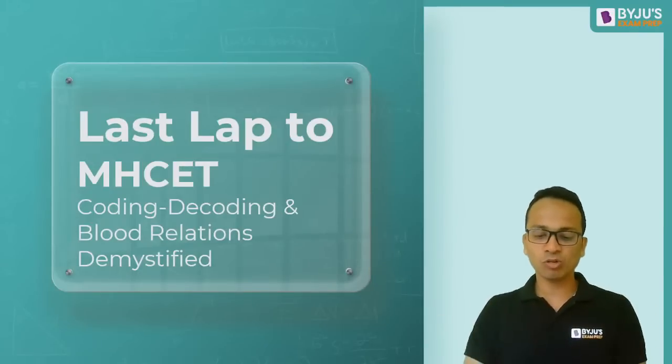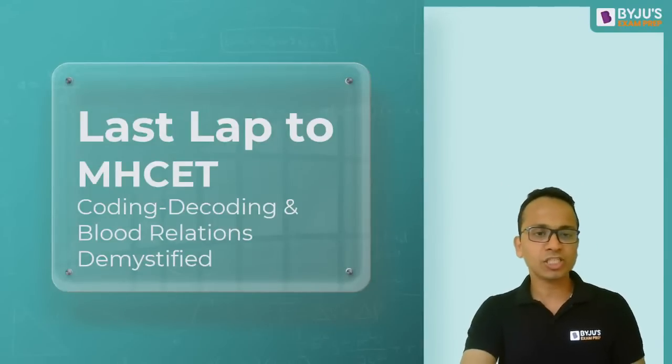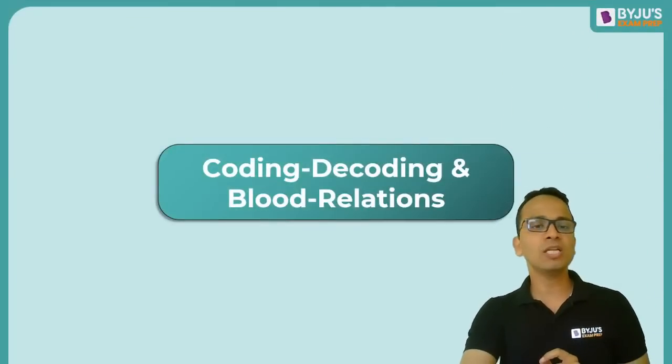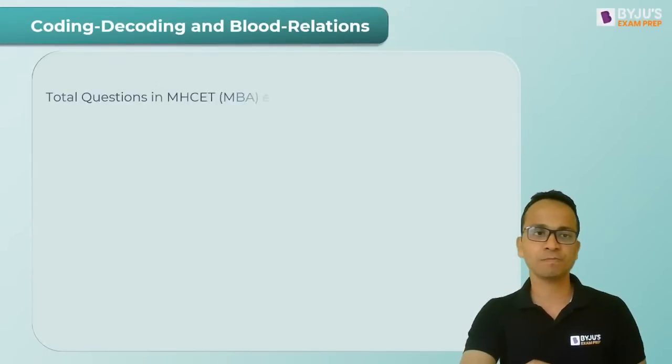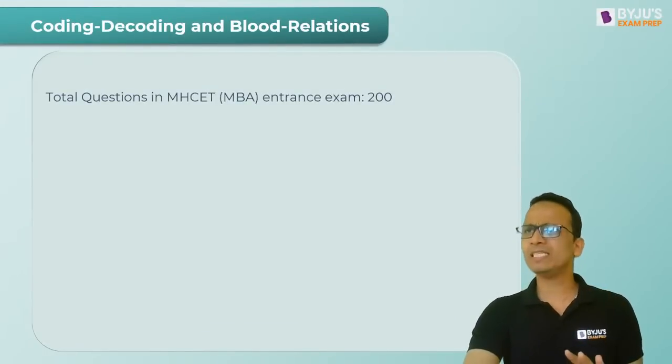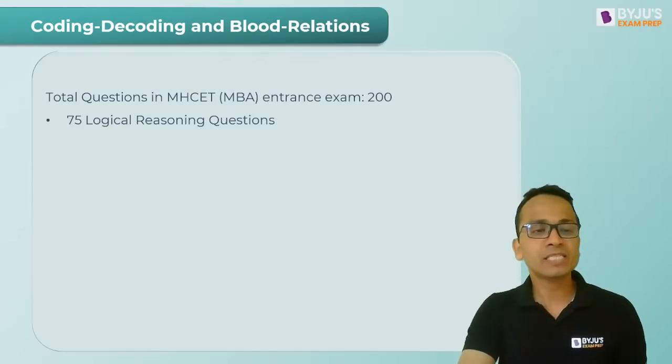So friends, welcome all of you to this session. Now let's quickly start this session. So first of all, let us talk about the logical reasoning section and the relevance of these two topics in that section. Now in MHCT, out of total 200 questions that we get, we can expect somewhere around 75 questions on logical reasoning.